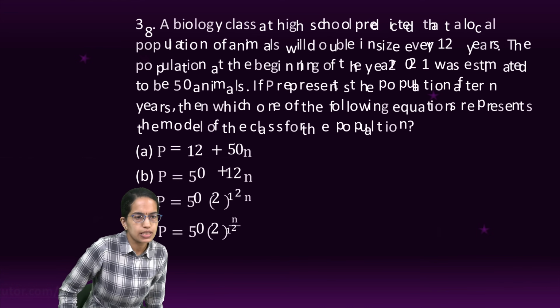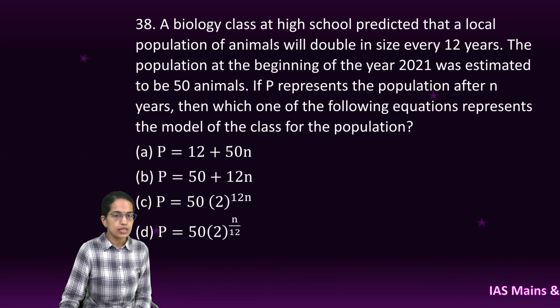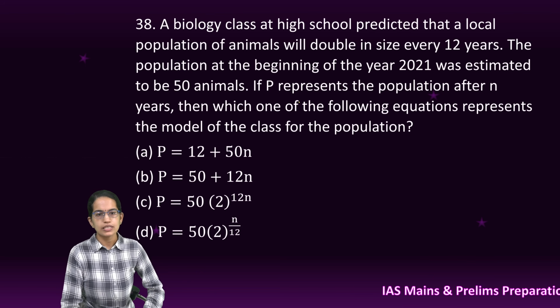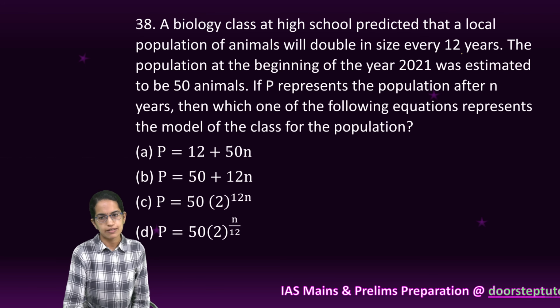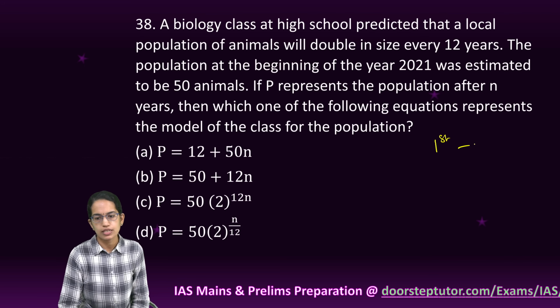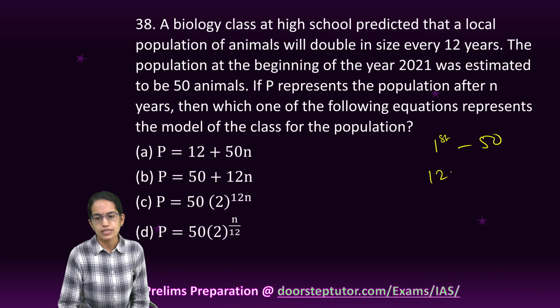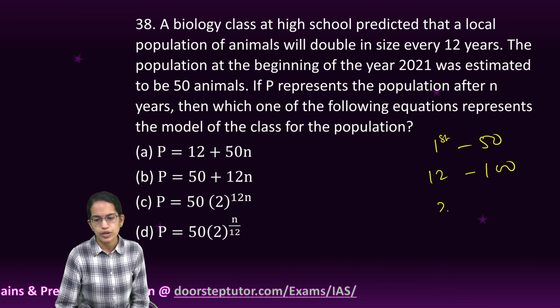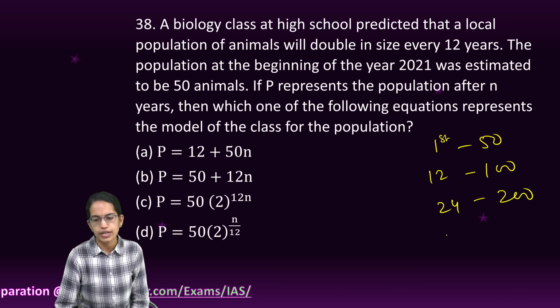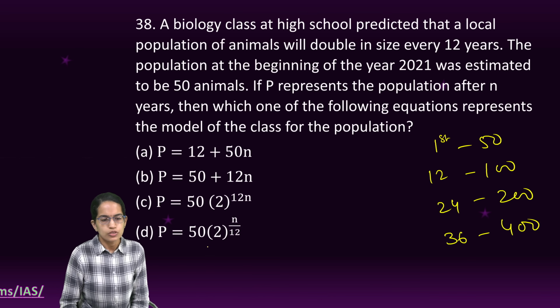The next question is, a biology class student predicts that the population of the animal doubles in size every 12 years. So in the first year, it is 50. 12 years after, it is 100. 24 years after, it is 200. 36 years after, it is 400. It is doubling. So here would be the D as the answer.